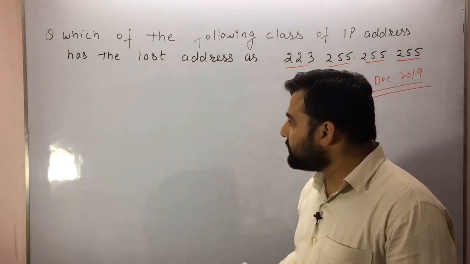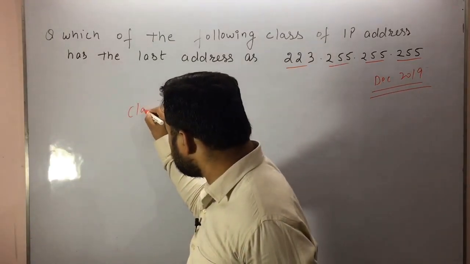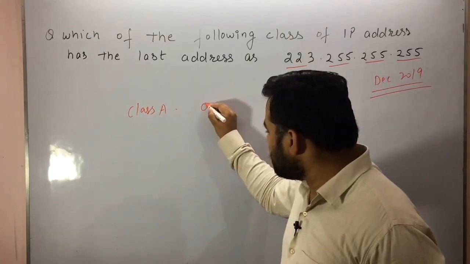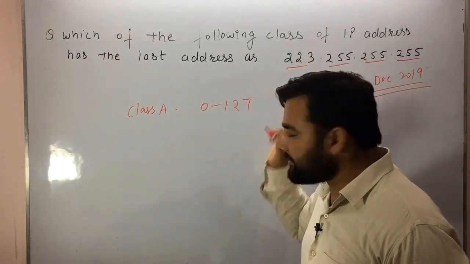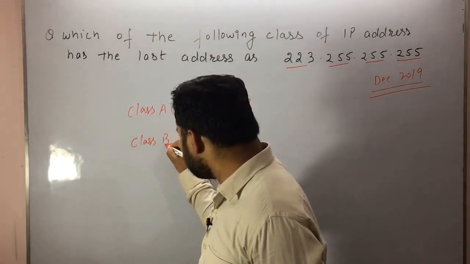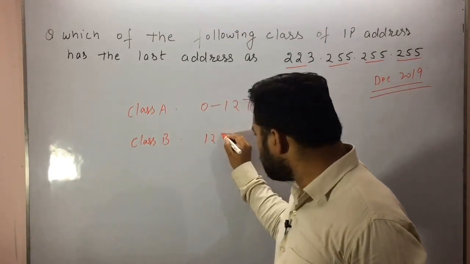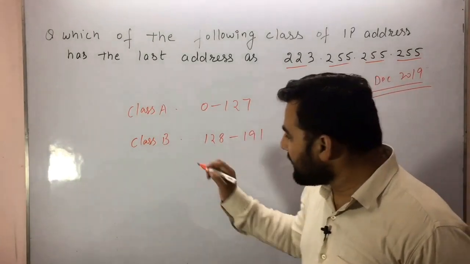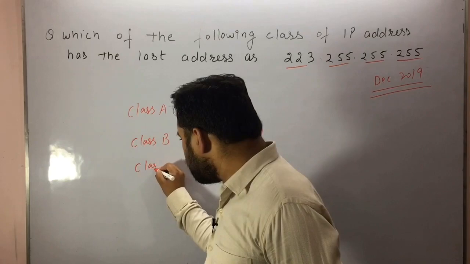As we know the range of different classes, what is the range of class A? The range of class A is 0 to 127. What is the range of class B? Class B has a range from 128 to 191. What is the range for class C?